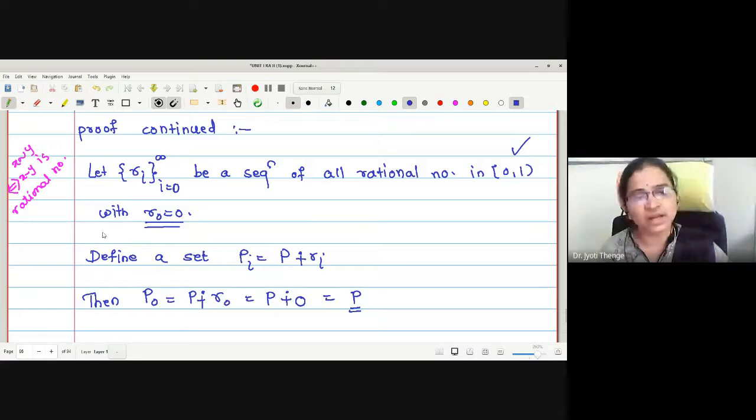What will happen for the next rational number? Suppose the next rational is, for the sake of our understanding, say it is R1. Then this is P plus R1, that is, P sum modulo 1 with R1. Therefore, P1 is P sum modulo 1 with R1. Like this we are going to define. What is P2? P2 is P sum modulo 1 with R2, and continue. Is it okay? This is the translation of the set P. These are the translations we were considering.